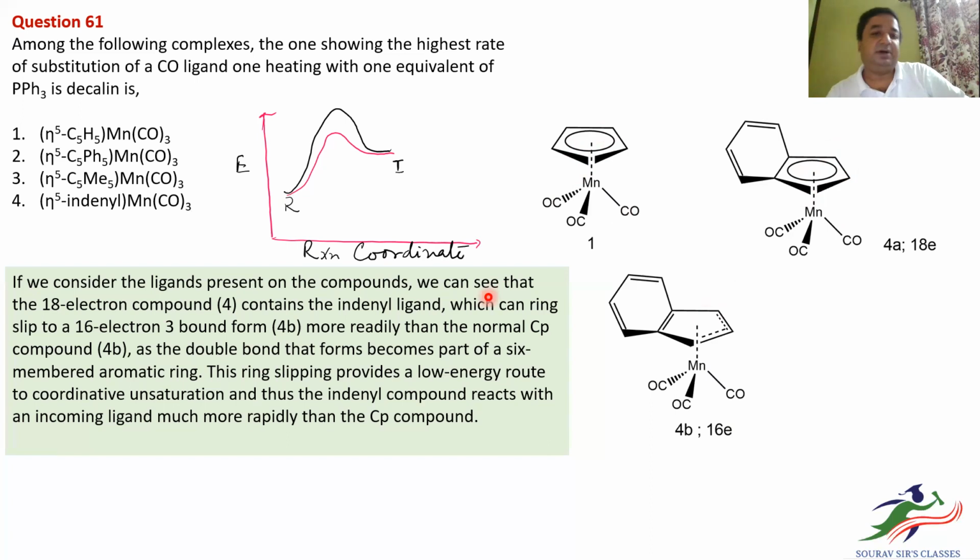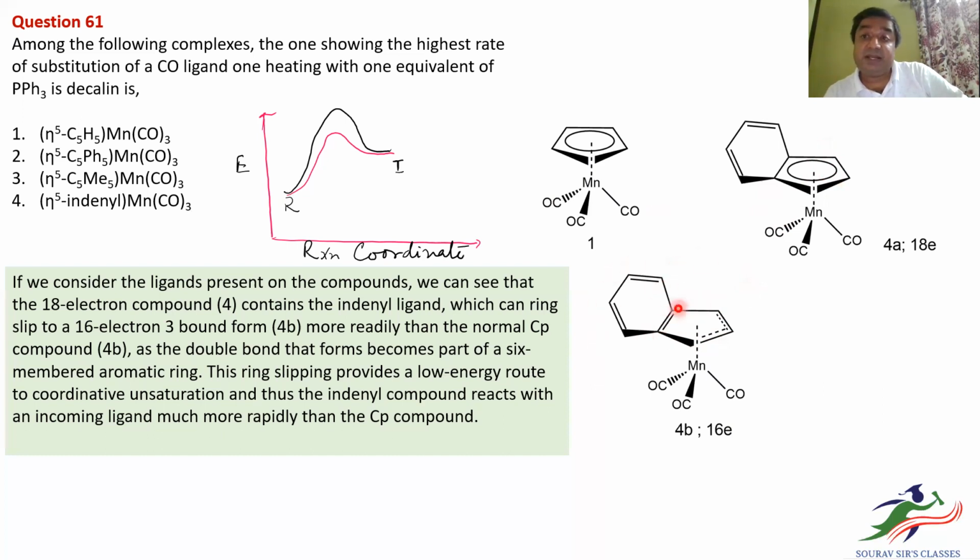Why? Because the double bond forms part of a six-membered aromatic ring. So here, when it is going from eta 5 to eta 3, there were 6 electrons involved, now 4 electrons involved, d6 system, so total 10 electrons, and 6 from each of these CO ligands. So it is a 16 electron system. Here this is an 18 electron system. This slipping can happen because eta 3 means 4 electrons, and here now it is going to become an aromatic ring.